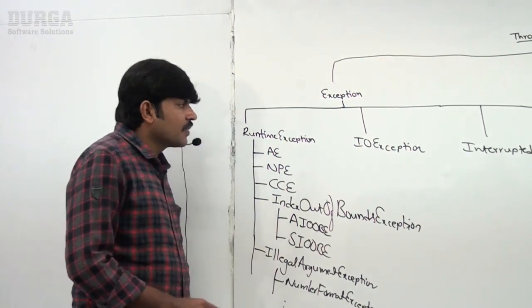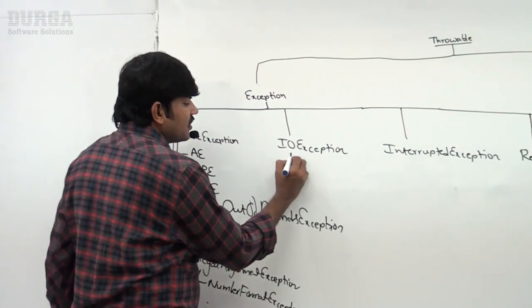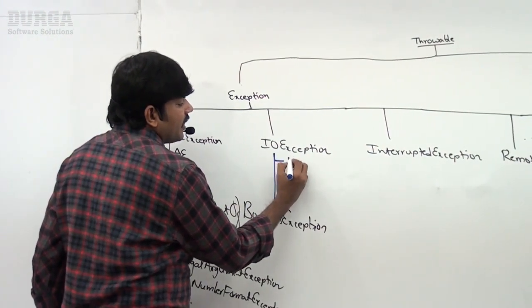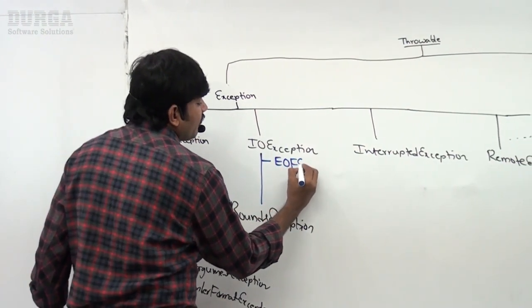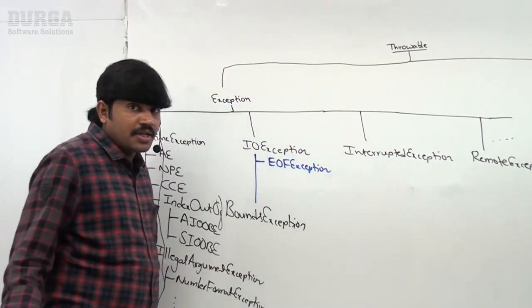In the same way, under IOException there are multiple child classes, something like EOFException. What is the meaning of EOF?